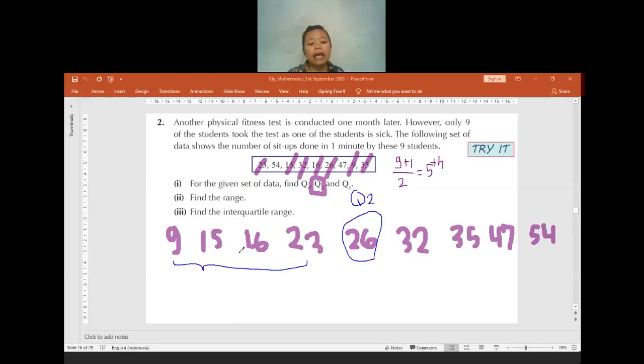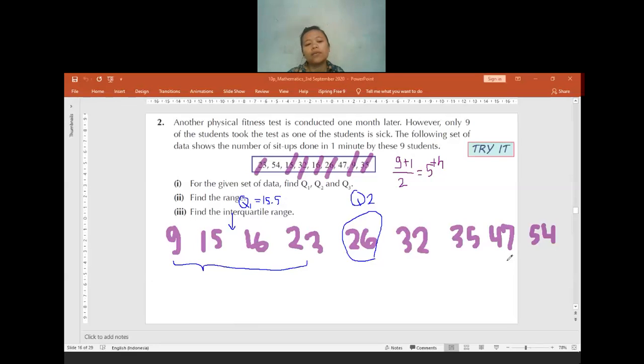In between 15 and 16. So in this place, it will be Q1. What number is in between 15 and 16? 15.5. The answer for Q1 equals 15.5. Is there anyone having any questions so far?